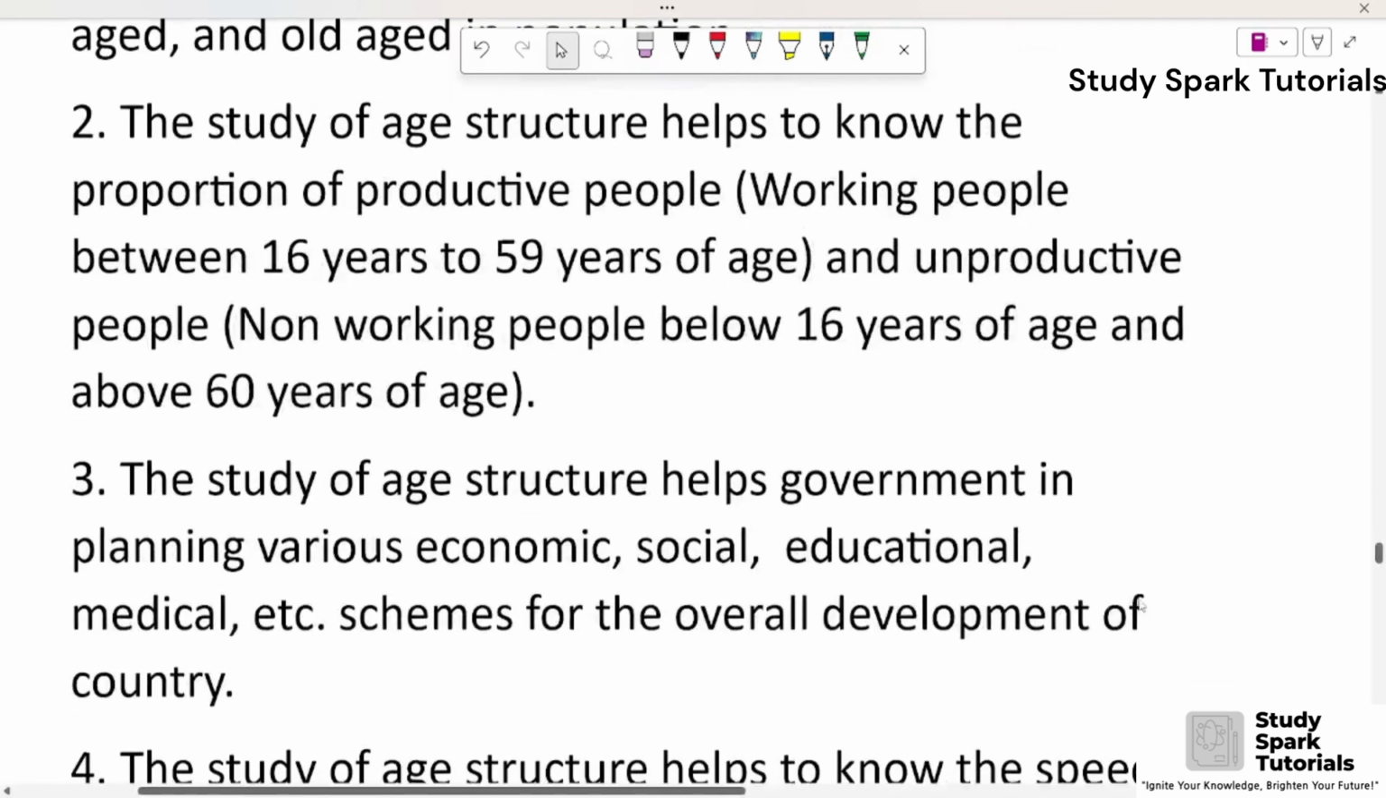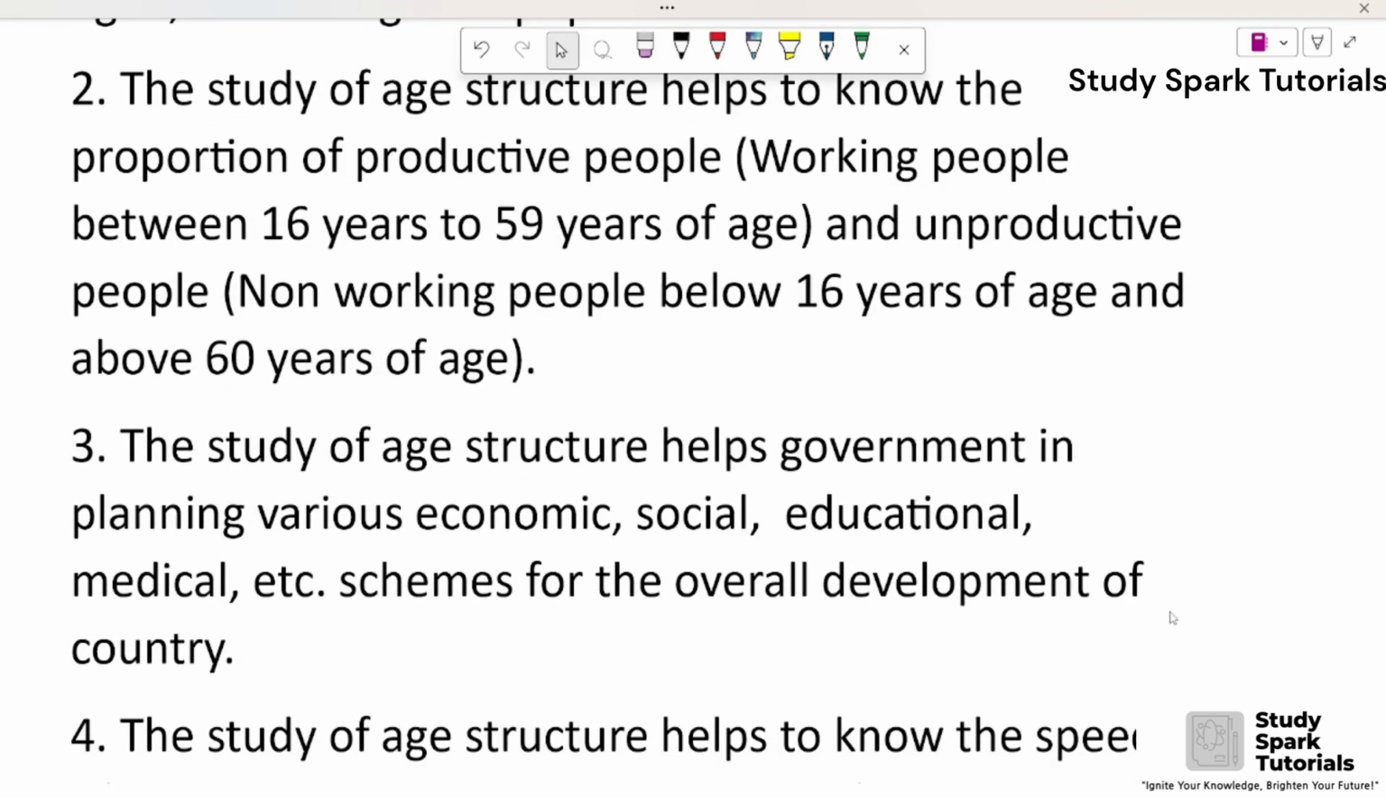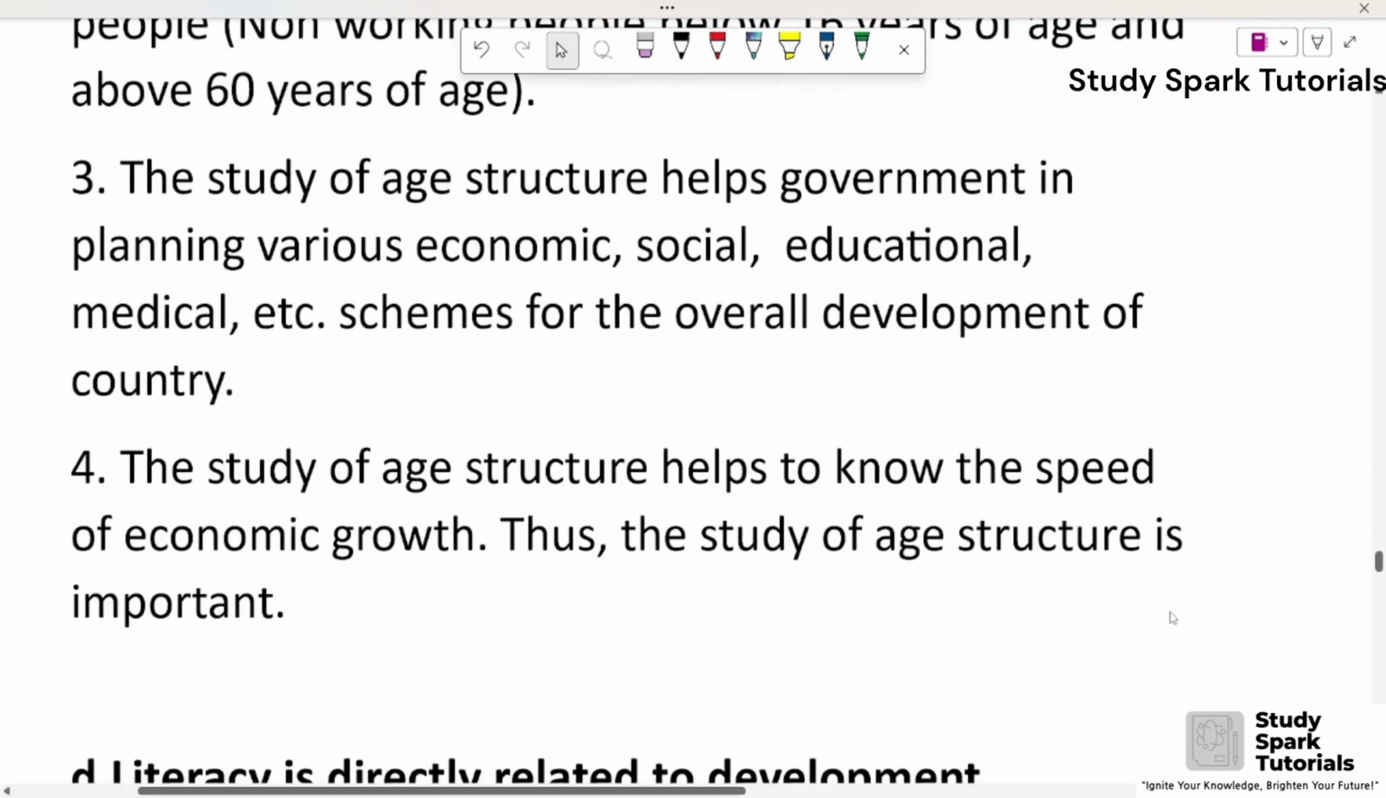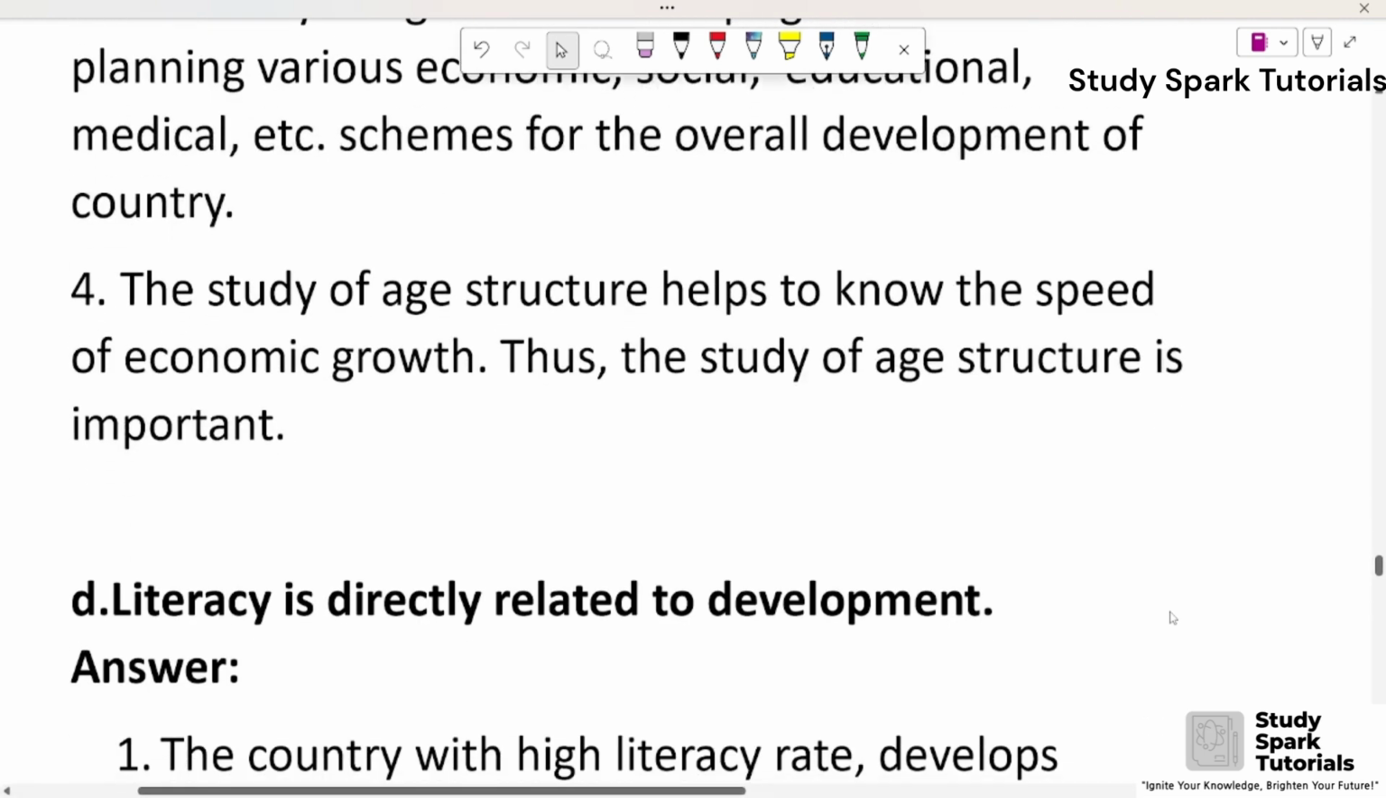Third, the study of age structure helps the government in planning various economic, social, educational, medical, etc. schemes for the overall development of the country. Fourth, the study of age structure helps to know the speed of economic growth. Thus, the study of age structure is important.